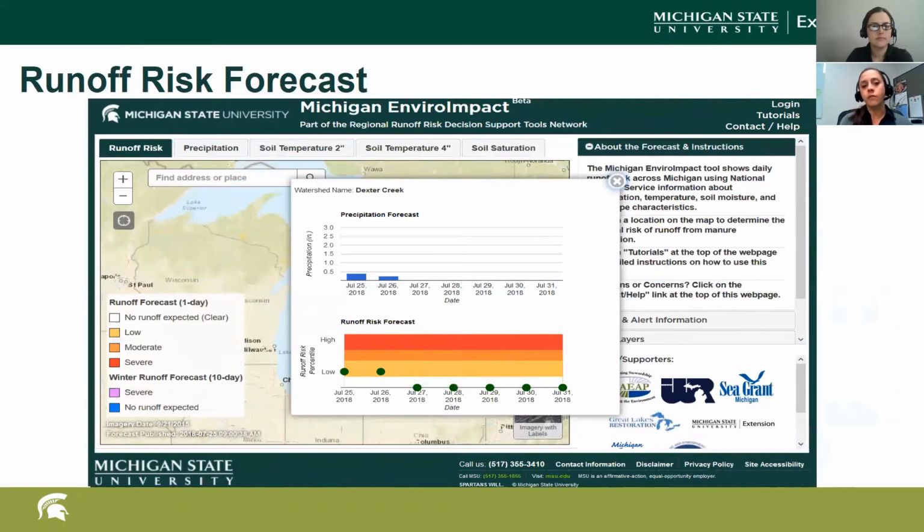The idea of this is that as you move further out day-wise, the predictions do become less accurate. So that's why it's important that we're checking back, especially for those 24-hour totals, to make sure that we have a good idea of what the predicted runoff forecast looks like. But this is a really great tool to have to see what the next 7 days look like as well.